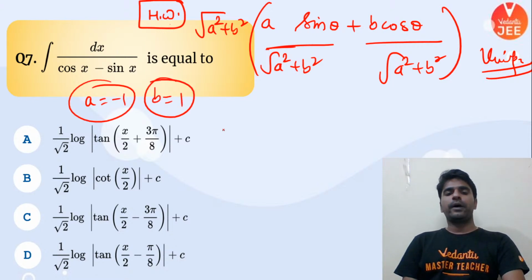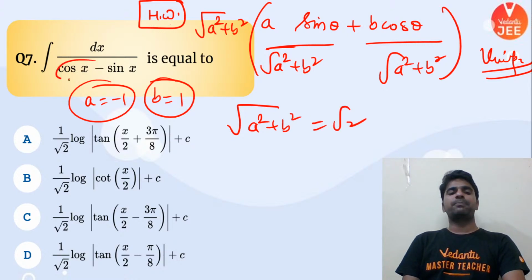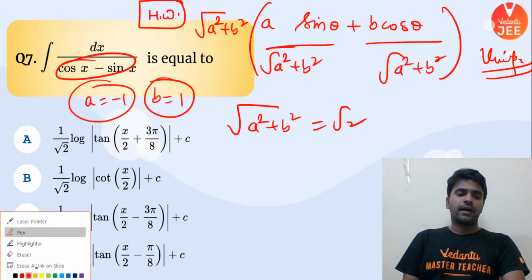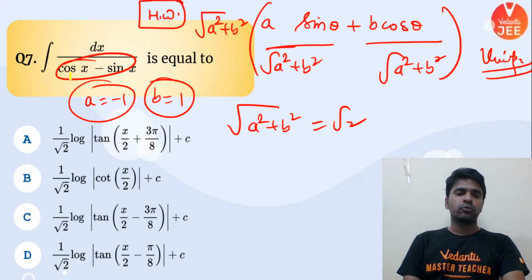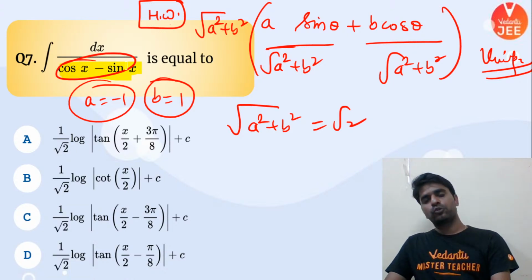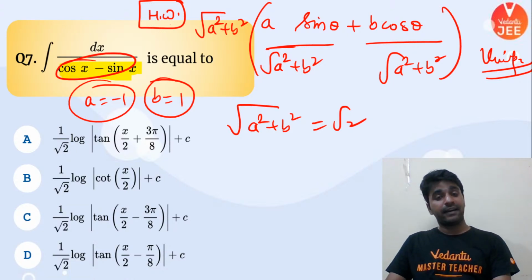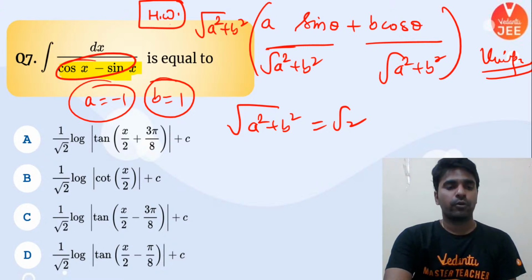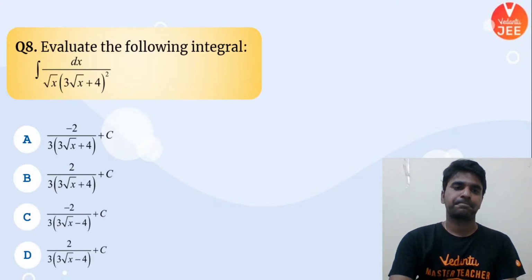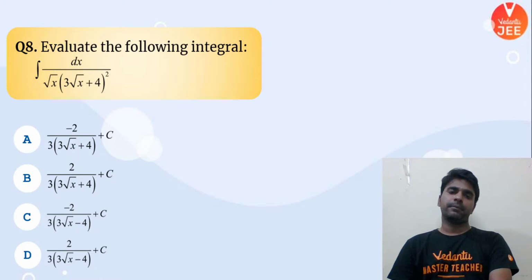So under root a square plus b square is going to be nothing but root 2. So multiply and divide this expression by root 2, and then you will be able to solve this question. I have given you the hint. Rest of the thing you have to do on your own. Moving ahead. Let's do this particular problem, guys.